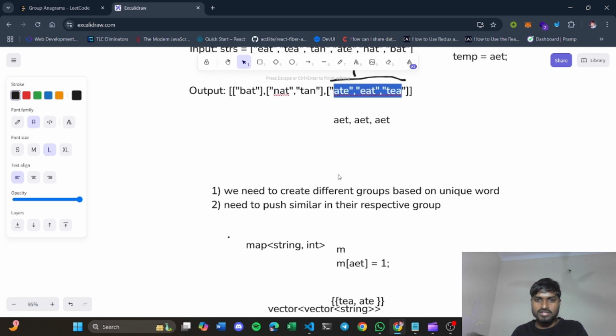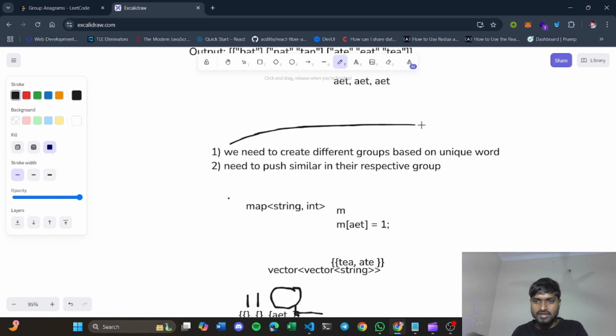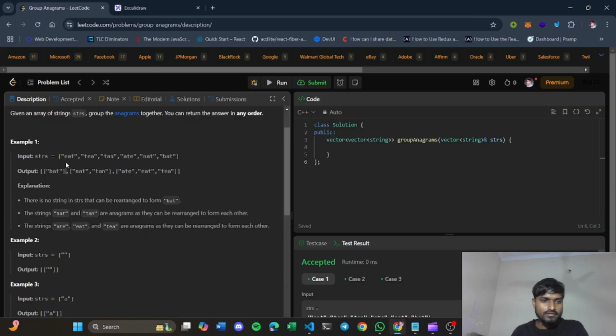So in this question, you have to consider two points. First of all, we need to create different groups based on unique words. Let's say in this example, bat is alone inside a single group, because no word in this array is similar to bat.